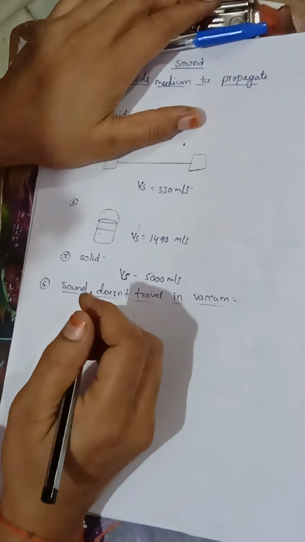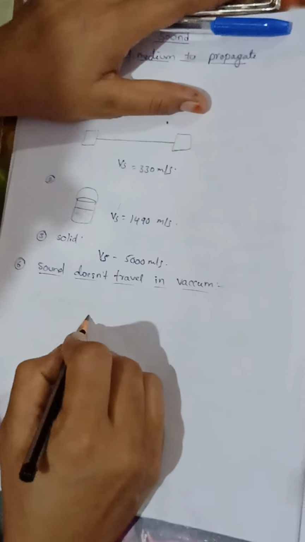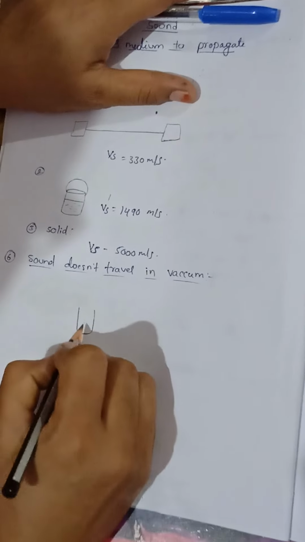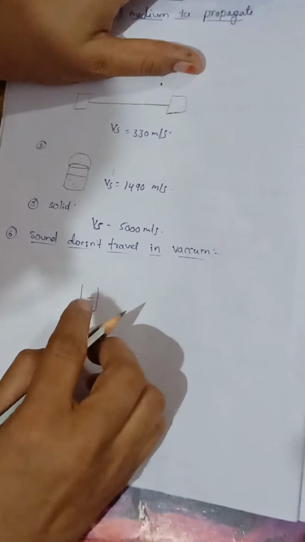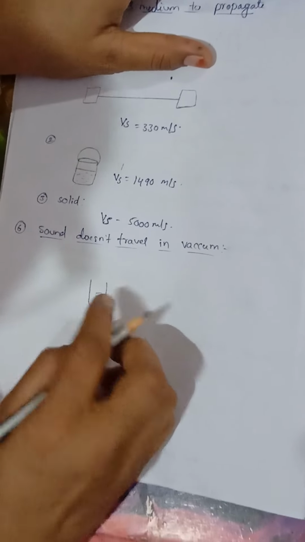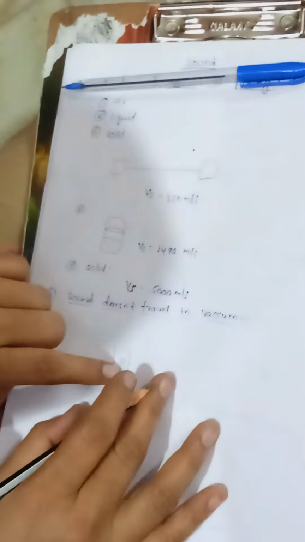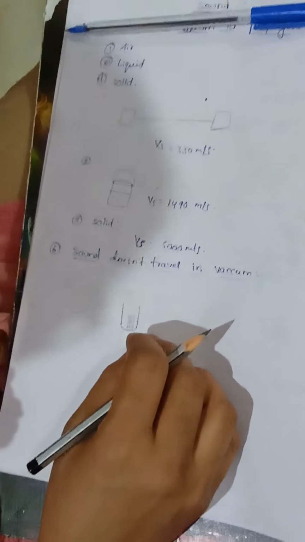It is a little bit tricky. See here. Take a glass and keep a cell phone in it. We make a sound with this cell phone, and we are able to hear the intensity of the sound. Then we suck the air out of this glass with our lips, tightly packing the glass to our lips.